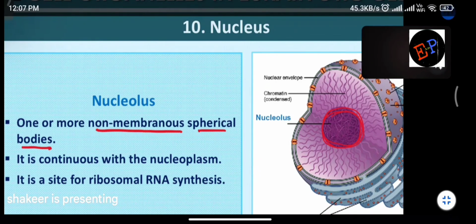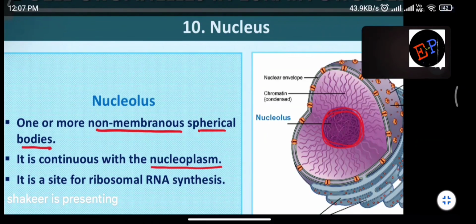Inside the eukaryotic cell, you may find a single nucleus also, more than one nucleus also. And inside the nucleus again you can find a single nucleolus or more than one nucleolus. Are you able to understand? So it continues with the nucleoplasm. What is meant by nucleoplasm? The semi-fluid type of liquid present inside the nucleus is called nucleoplasm.